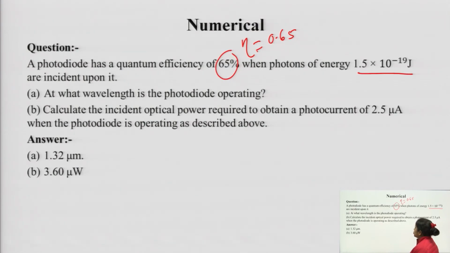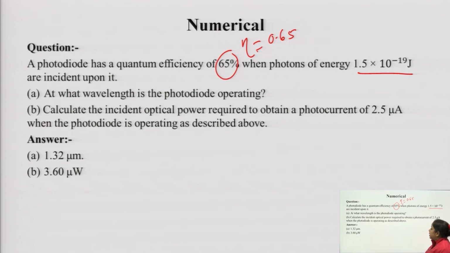And what is the second question? Calculate the incident optical power required to obtain a photocurrent of 2.5 microampere when the photodiode is operating as described above.